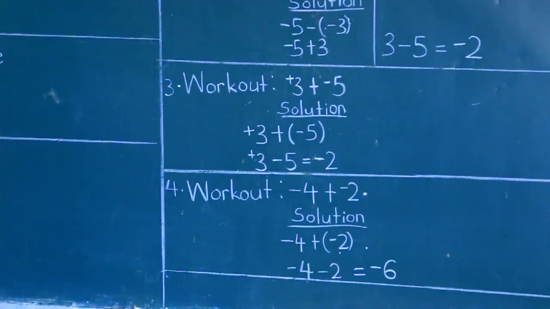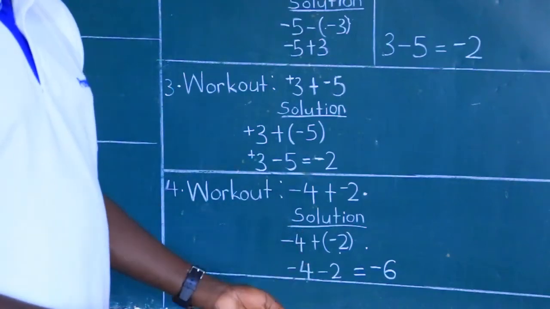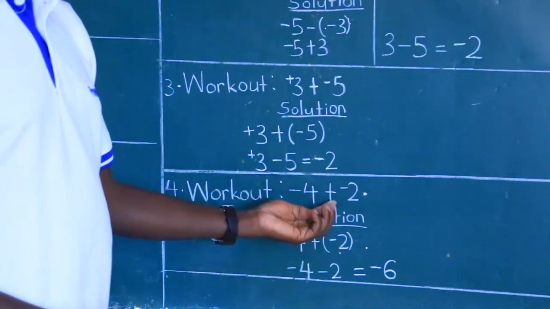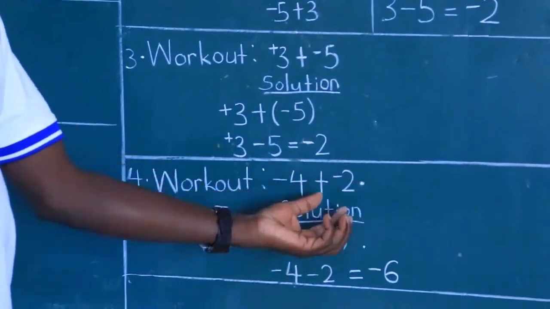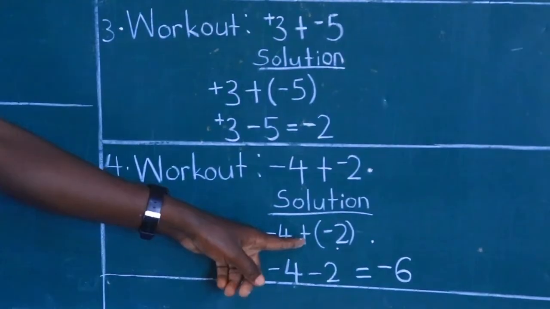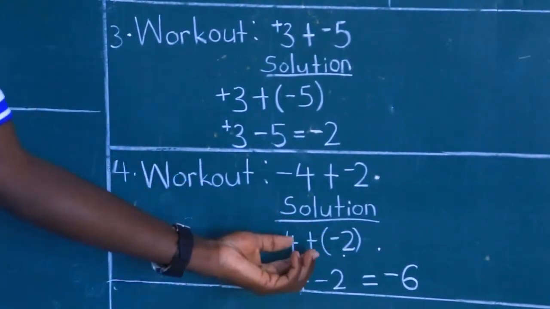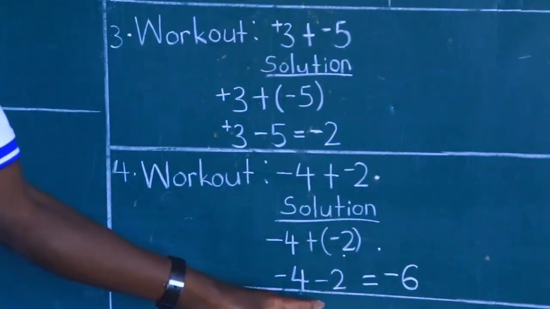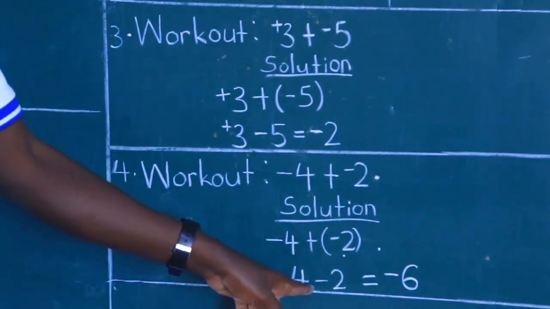Before we look at the last example today, that says work out without using a number line. That is negative 4 plus negative 2. So the second integer, as I said before, must be put in brackets in order for you to open the brackets through multiplication. That's the positive and the negative. The fact being that the signs are different, they produce a negative, thereby getting negative 4 minus 2.